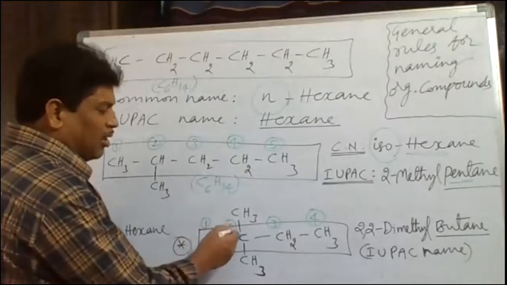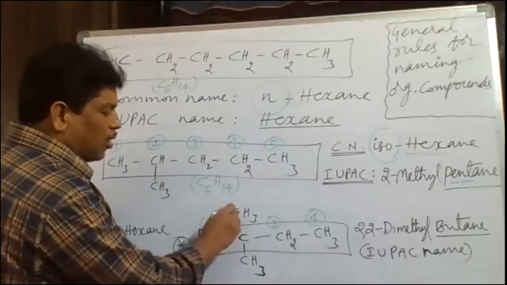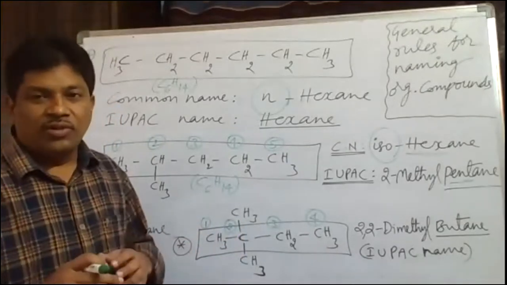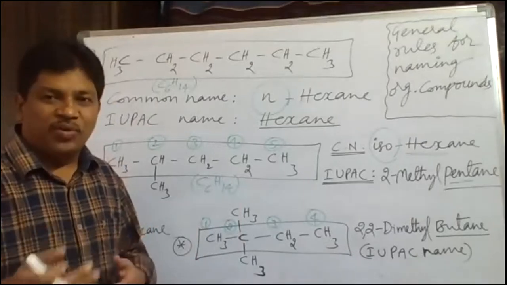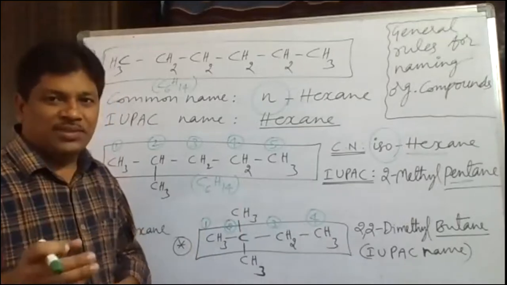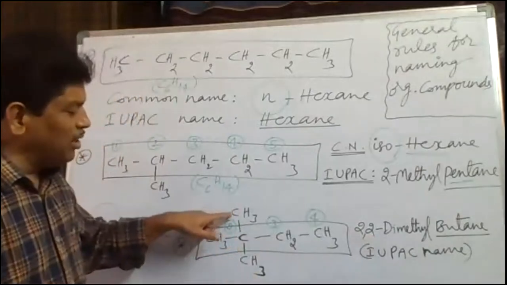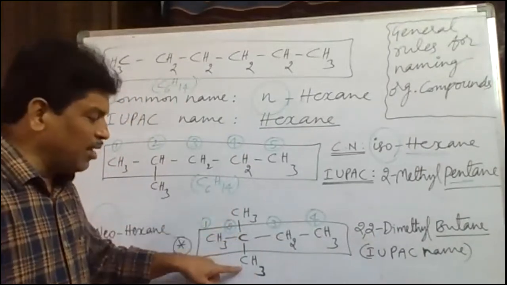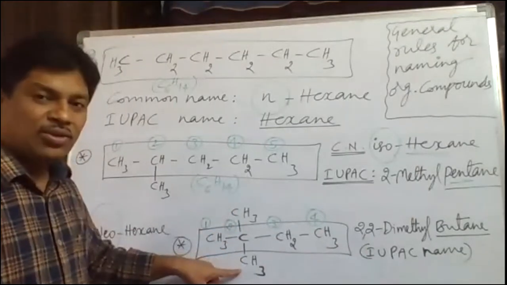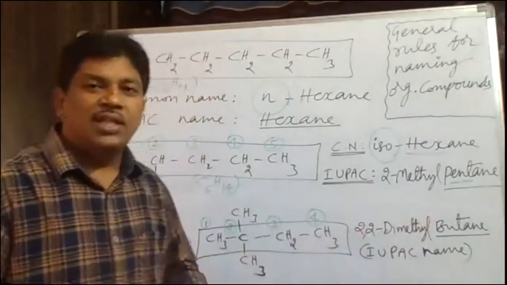After selecting the lowest position for the 2 methyl branches, we have to give the IUPAC name here. Now 2,2-dimethyl. Totally 2 times the same group, methyl, is repeated, no? So we have to use the word di. Di is what here? A numerical prefix. The numerical prefix di indicates that the methyl groups are repeated 2 times. Now here we have to write 2,2. Why 2,2 here? For this methyl branch, position 2 must be mentioned. For this methyl branch also, the position should be mentioned. So for this the position is 2, and for this also the position is 2. So we have to write 2,2-dimethyl butane as the IUPAC name.